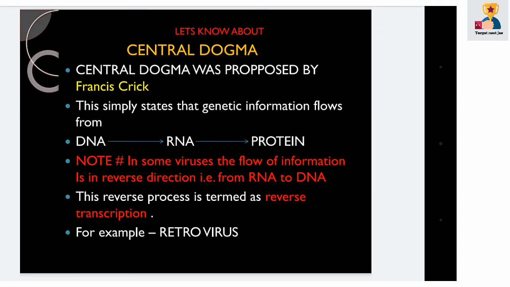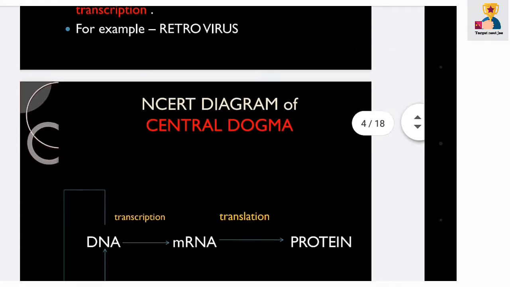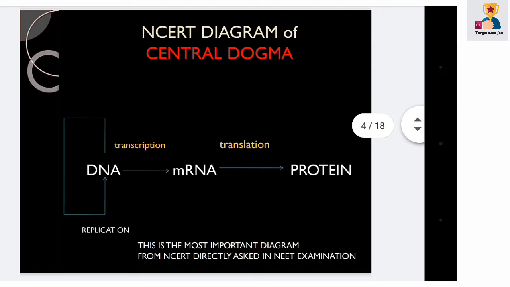In some viruses the flow of genetic information is in the reverse direction, that is from RNA to DNA. This reverse process is termed reverse transcription, for example in retroviruses. Here is the diagram of the central dogma which is given in your book. This diagram is most important from the examination point of view.